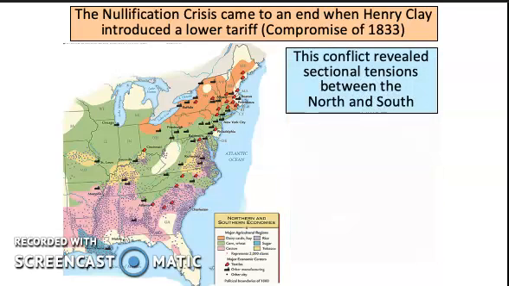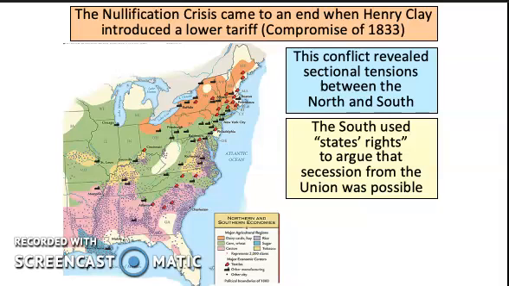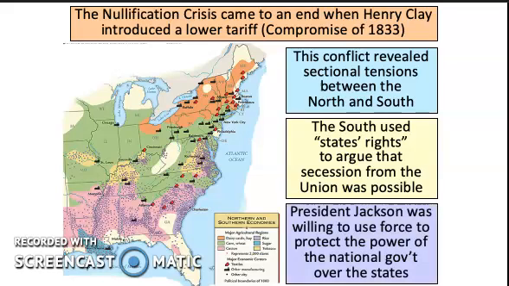Now, but overall, though, this conflict is going to reveal sectional tensions between North and South, and once again we get this idea of states' rights to argue secession from the Union was possible. Now, Jackson had been willing to use force to protect the power of the national government over the states. Now, we're going to talk about the second and third conflicts coming up in our next video here in just a second.